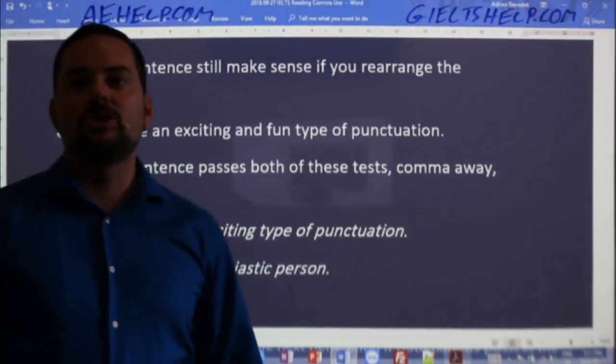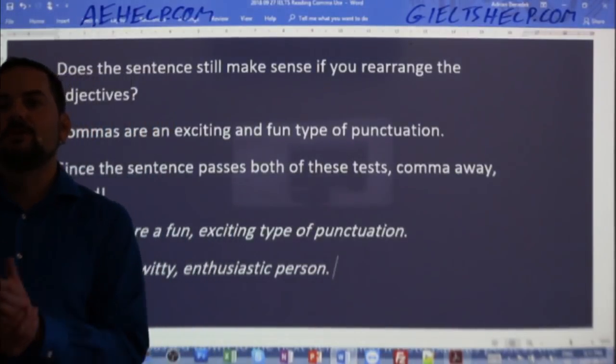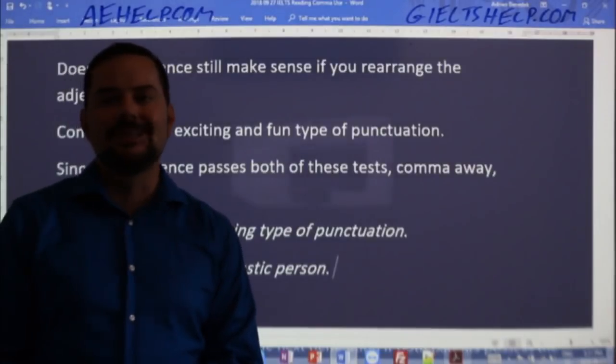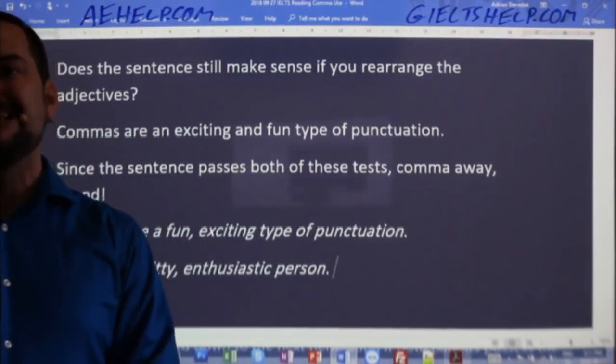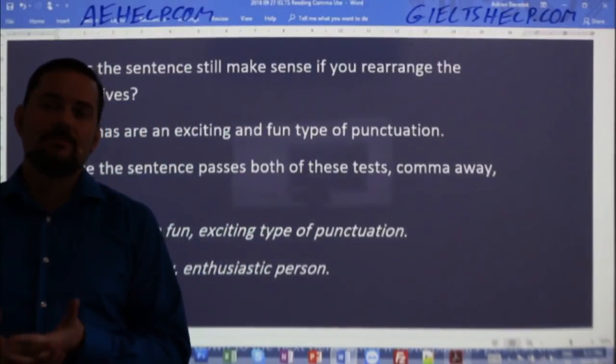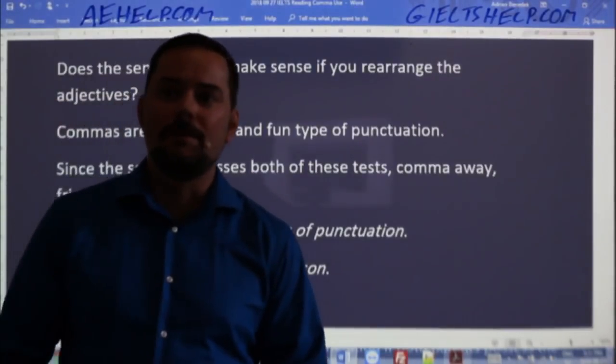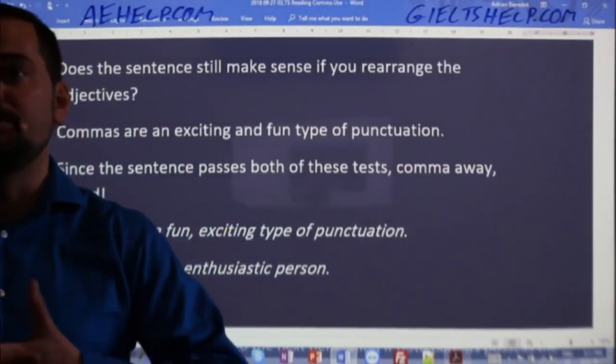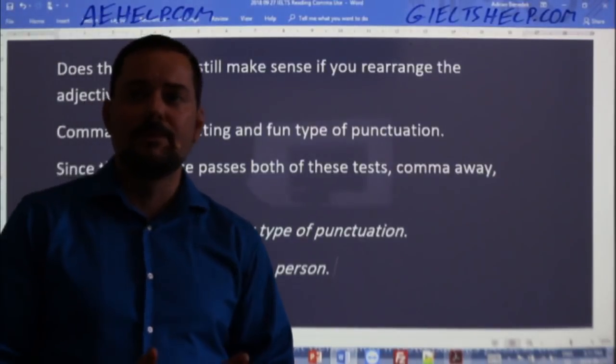Sims is a very tall, beautiful girl. Yeah, I'd have to think about that one. I probably myself wouldn't use a comma there. I would just say Sims is a very tall beautiful girl. No comma break in that one.